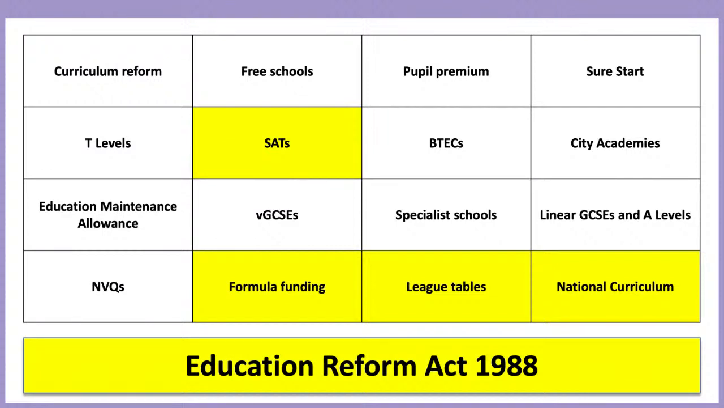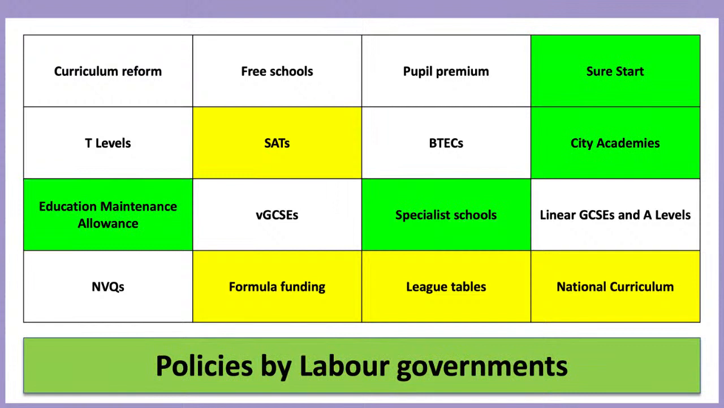Let's have a look at the next group of 4. What have we got? Okay, educational maintenance allowance, specialist schools, city academies, and Sure Start were the New Labour policy. So a lot of people getting very close to that, picking up a lot of those. Well done. Okay, so got a lot of them there. What do we think now?